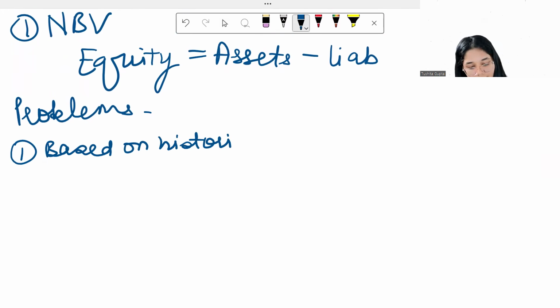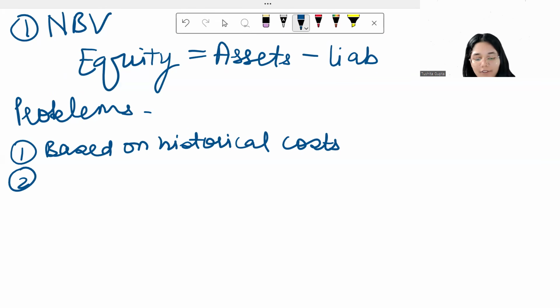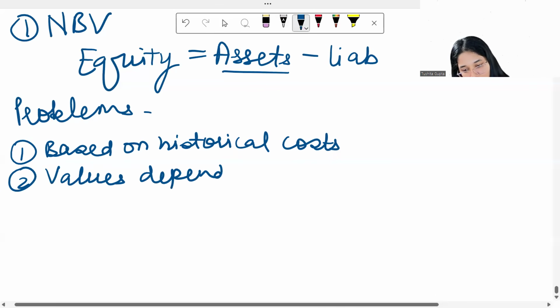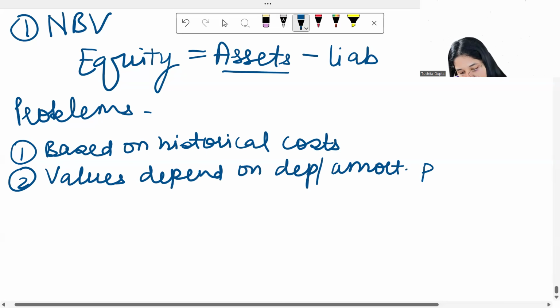Another problem with this method is that the values for your assets will depend on the depreciation and amortization policies which the business has used. So perhaps if we have chosen to implement the written down value, the value of the asset will be something different. If I chose the straight line method, then the value of the asset will be something different. So hence the values are influenced by the policies which the business has adopted. So values depend on depreciation or amortization policies.